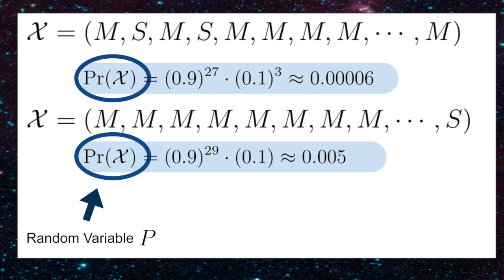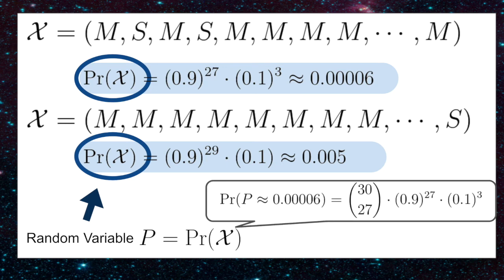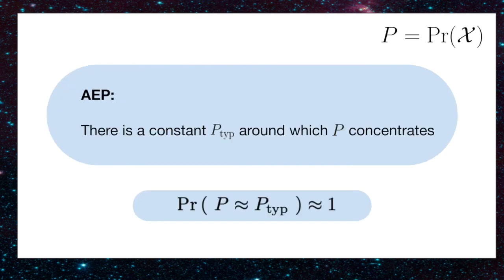So, taking the probability is a function mapping from the sequence x to a number. We can also write down the distribution of this new random variable p. For example, what's the probability of p being 0.00006? That will be the probability of having sequences of 27 m's and 3 s's. There are 30 choose 27 such sequences, and the probability of each sequence is 0.9 to the 27 times 0.1 to the 3. Now, the AEP states that if we draw the distribution of this new random variable p, the distribution of p concentrates around p typical as n goes to infinity.